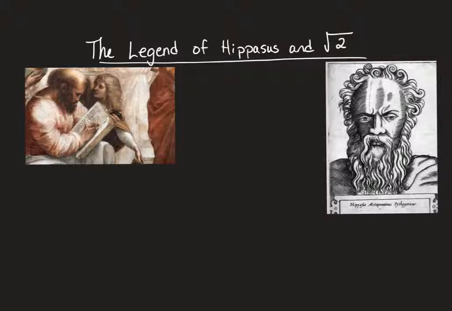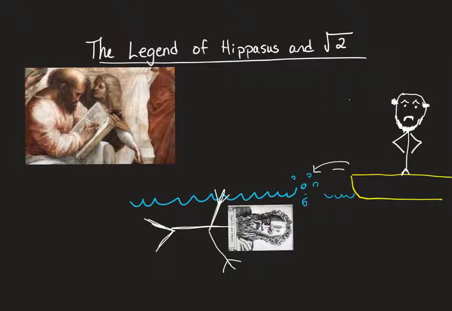Now, this is the unclear part. Hippasus quite often gets credited with multiple things, but the story is that the Pythagoreans believed so much in the sanctity of numbers that when Hippasus proved that root 2 was irrational, it angered them so much that Pythagoras drowned his student. Pythagoras gets mad and essentially throws him off a boat, and Hippasus can't swim and essentially drowns for figuring out that root 2 is irrational.